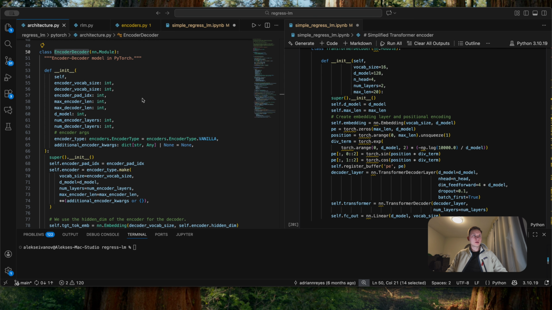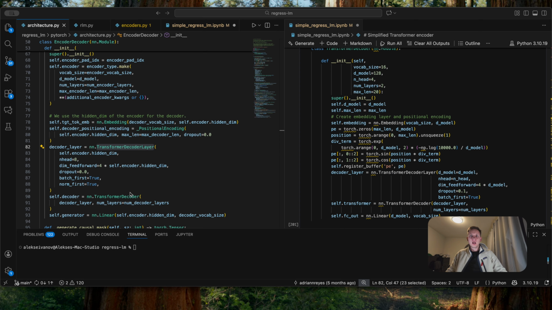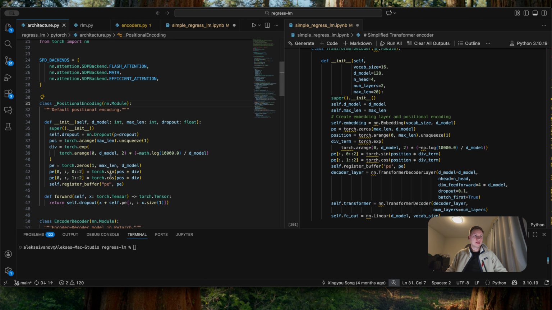Now we arrive at the decoder, the component that is responsible for generating the price predictions. Interestingly, the decoder is much simpler compared to the encoder. The official RegressLM implementation actually uses the PyTorch standard transformer decoder layer and transformer decoder directly. Our simplified implementation follows the same approach. What is more interesting is that for the position encoding, they use the same sinusoidal position encoding as we used in our implementation for the encoder too.